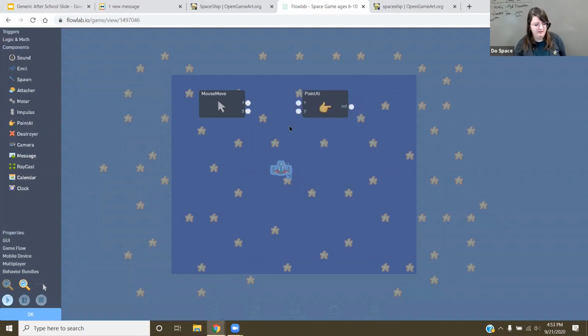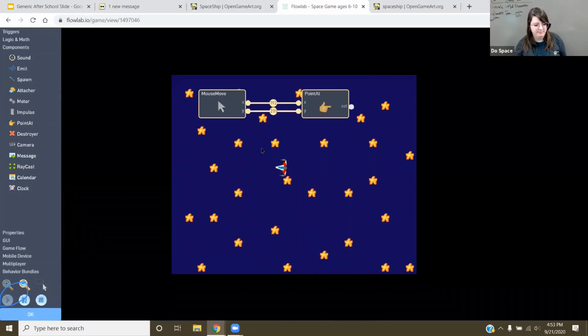It's point at. And then, as I said before, the X is the left and right movement. Y is top and down movement. So I'm going to connect X to X, Y to Y. And then I'm going to click my little play test button on the lower left. There you go. It's facing my mouse. It's not moving anywhere, but it's facing it. See? Turn my mouse in circles and it's turning.